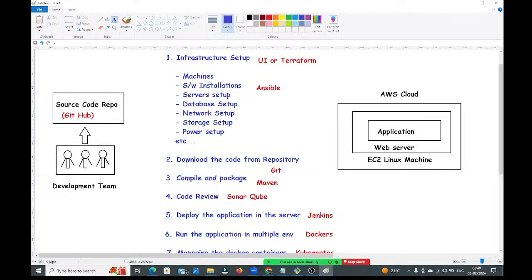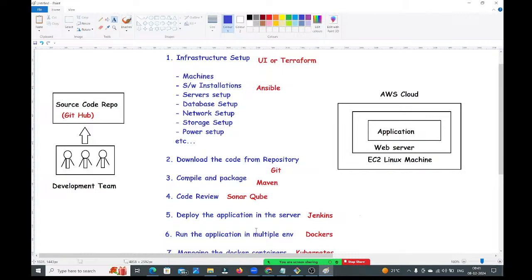After that, whenever a developer commits the code in the GitHub repository, Jenkins will immediately know. It will take the code, compile it, do the code review, and deploy it. Jenkins will know automatically, and Jenkins itself will run all these activities one by one automatically.